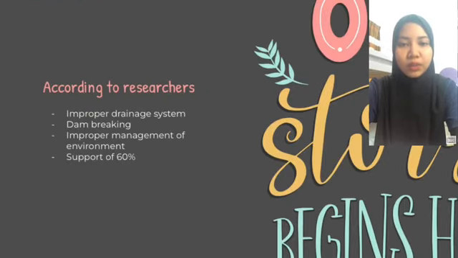Meanwhile, according to the more detailed and scientific study by the researchers, flood events occur because of improper drainage systems. 3 of 7 causes of urban flooding are related to drainage system problems. Furthermore, dam breaking is a reason for urban flooding as well. Another statement also confirmed that improper management of environment is one of the causative agents for flooding. As a consequence, improper drainage system, dam breaking, and improper management of environment are the main factors of flood events with the support of 60%.